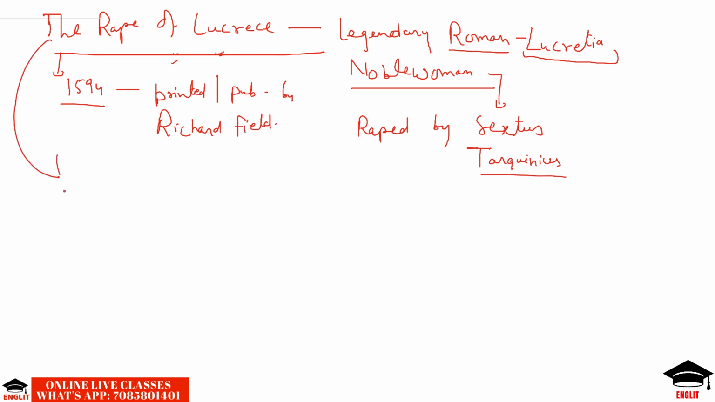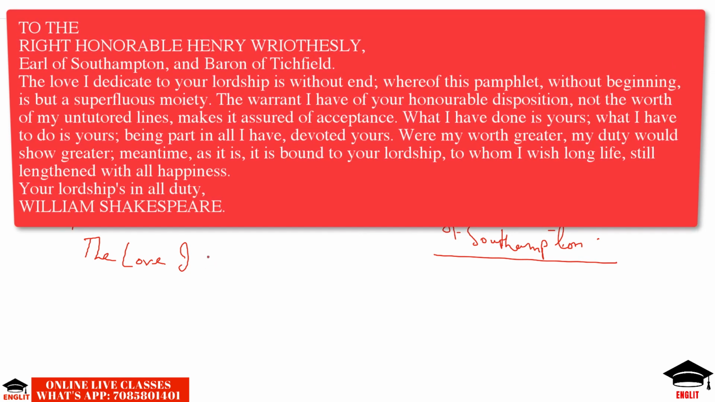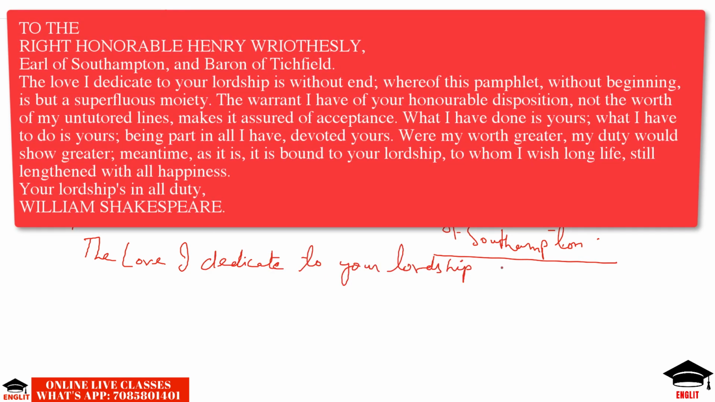The poem was also dedicated to Henry Wriothesley by Shakespeare himself, the third Earl of Southampton. Venus and Adonis was also dedicated to Henry Wriothesley. The sonnets of Shakespeare are supposed to have been dedicated to him as well. So Henry Wriothesley was the patron of Shakespeare, and as such, Shakespeare dedicated his work to him. The dedication goes like this: The love I dedicate to your lordship is without. So this is the starting of the dedication which he gave to Henry Wriothesley.